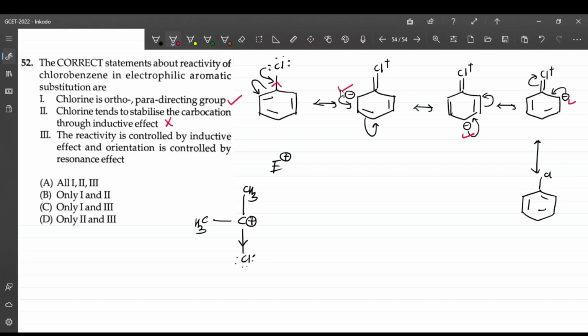And here the directive influence: whenever a substitution takes place, it will be either at ortho or at para position, because of the resonance. The electron charge density is at the ortho and para positions. So the last statement, that the reactivity is controlled by inductive effect and the orientation is controlled by resonance, is true. So the answer is option C, that is 1 and 3. These are the correct statements.